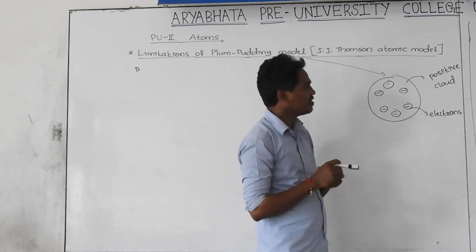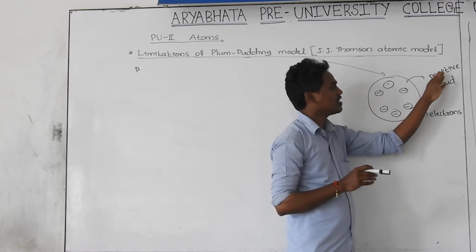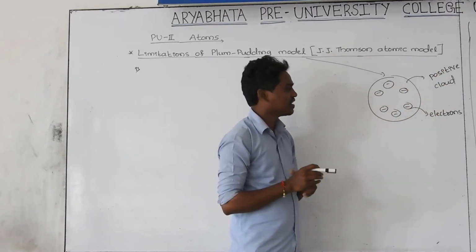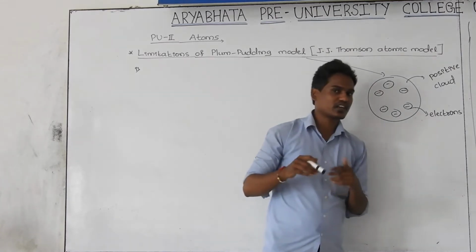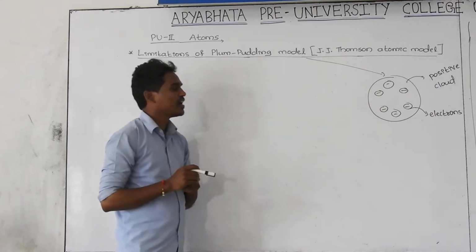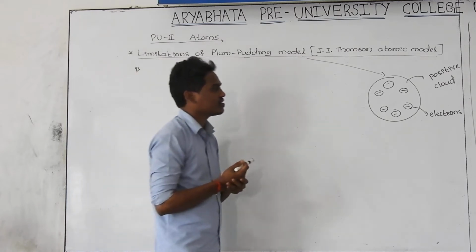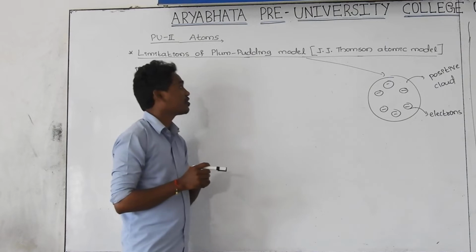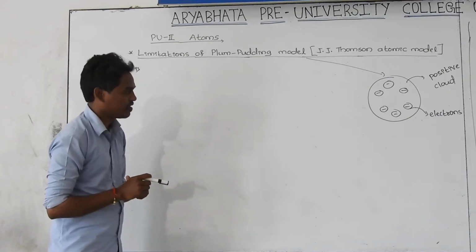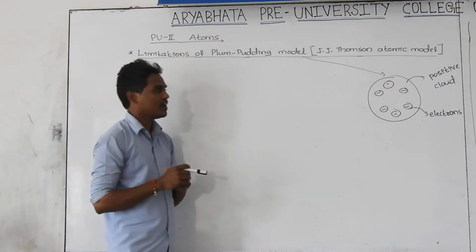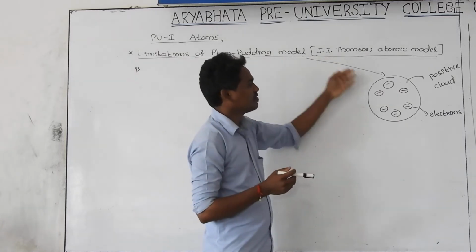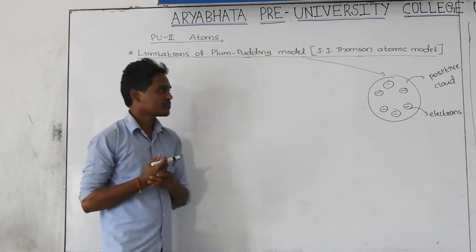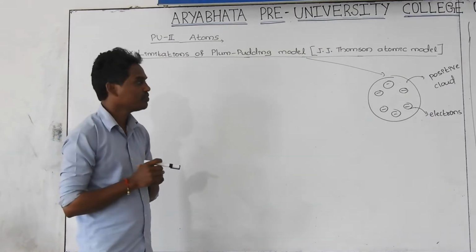The red part of the watermelon acts as a positive cloud, and the seeds of the watermelon are called electrons. Just compare the structure of the atom with the structure of the watermelon. This model proposed by J.J. Thomson, we are going to call the Plum pudding model. At the time of Thomson, this model became popular, but as you know very well, this is not the structure of the atom.